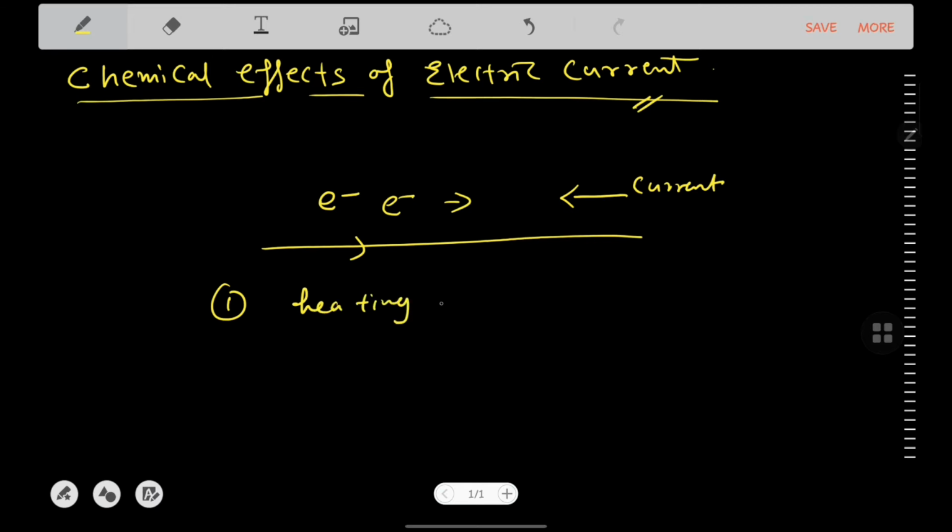What is that, beta? Heating effect of electric current. Okay, this was the first type of effect we have seen due to the electric current. Now another effect is known as the magnetic effect. What is that? Magnetic effect.